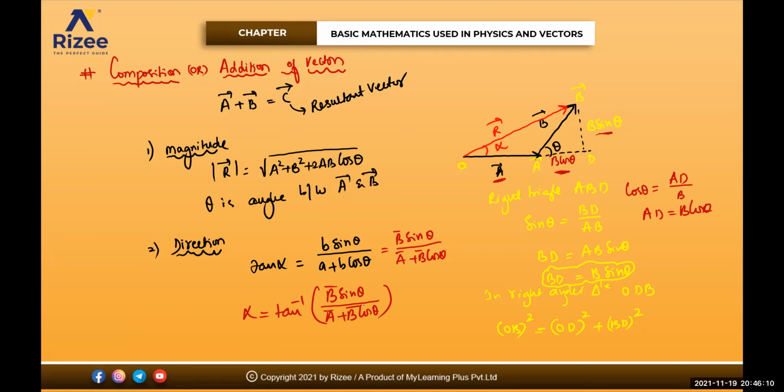For us to do the numericals in the NEET examination, we just need this formula, and we need this formula. These two should always be handy. Clear for everyone?